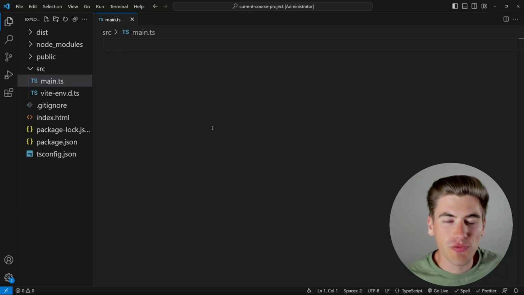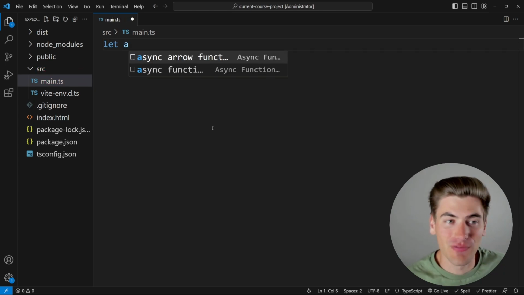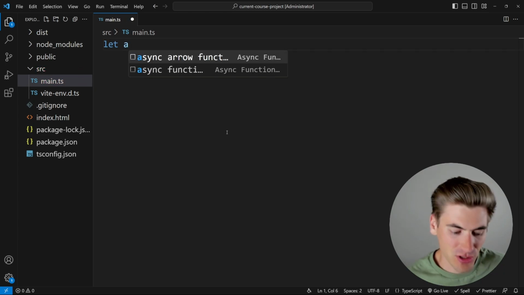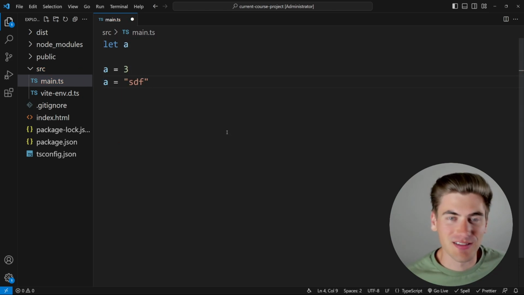Now, in this course so far, we've talked a little bit about when TypeScript just assumes a variable can be any type at all. For example, if I define the variable a and I don't give it a default value and I don't give it any type information, it just assumes that a can be anything. So I could set it to a number here, I could set it to a string. It's going to work just fine because TypeScript says, I don't know what this is. It could be literally anything.